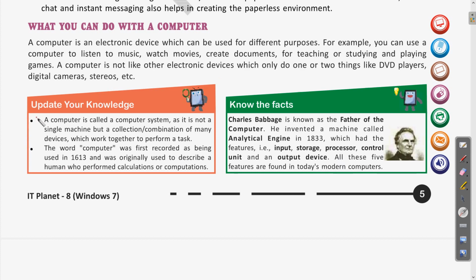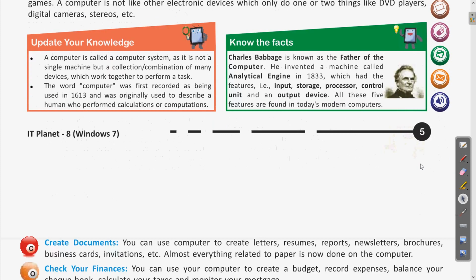You can read and update your knowledge on how the computer performs tasks. The word computer was first recorded in 1613 and was originally used to describe a human who performed calculations or computations. Next, in the know the facts, as you already know, Charles Babbage is known as the father of computer, who invented the analytical engine in 1833, having the features of input, storage and processing capability. Clear?